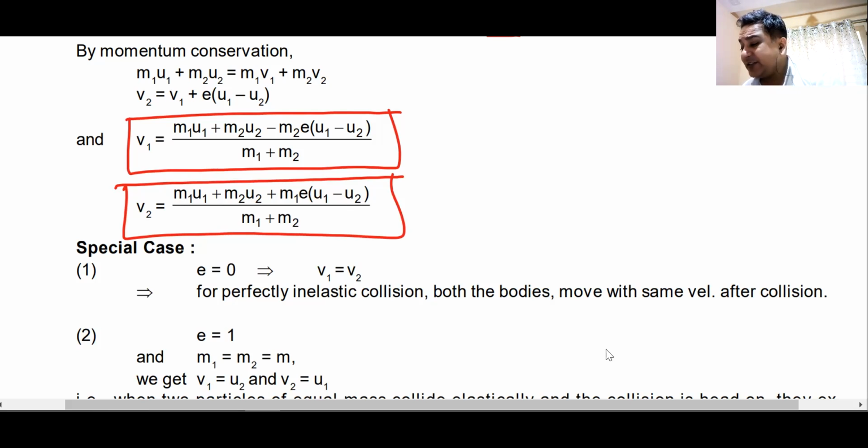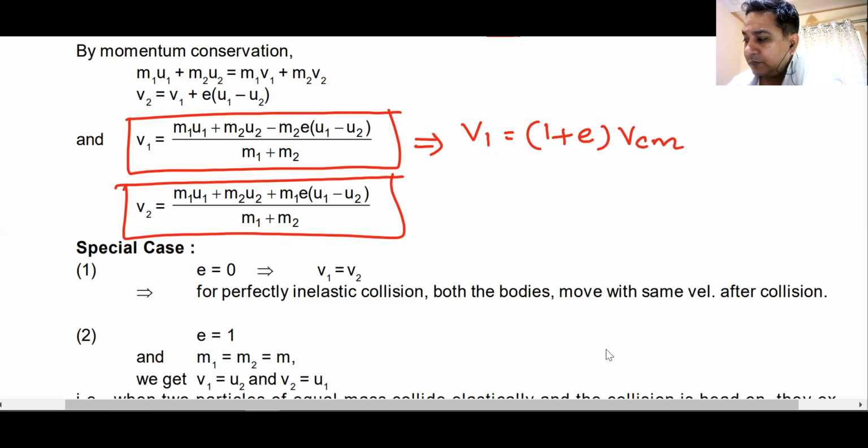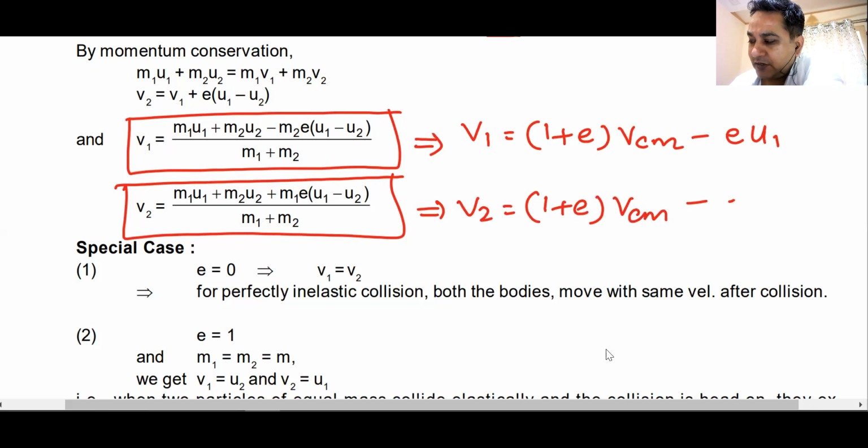Now, if you can remember this formula in this way, it's well and good. If you can't, I have my own version of this formula which I have created, and it looks like this. V1, the final velocity of body 1, will be equal to (1 plus E) times VCM minus E times U1. V2 is (1 plus E) times VCM minus E times U2.